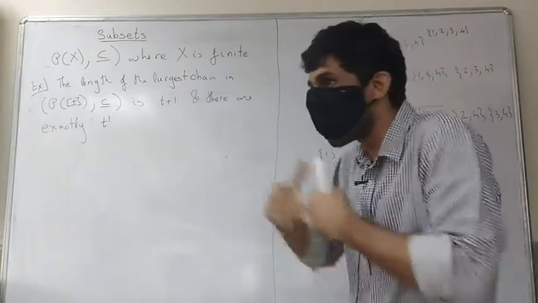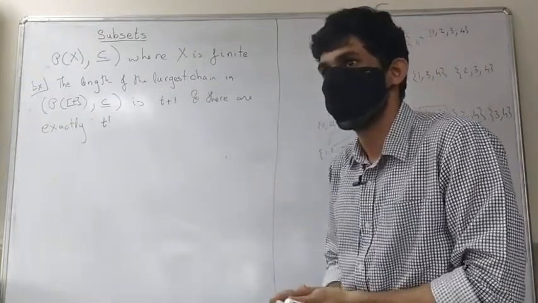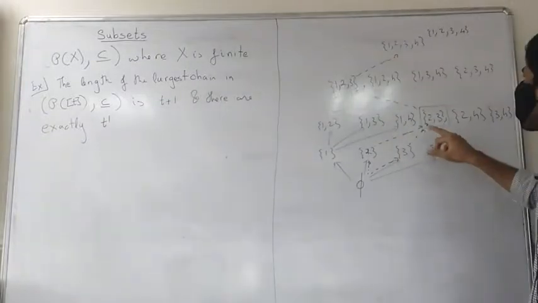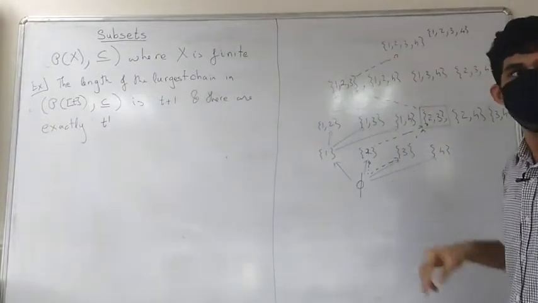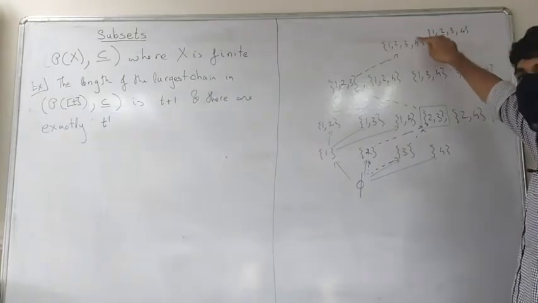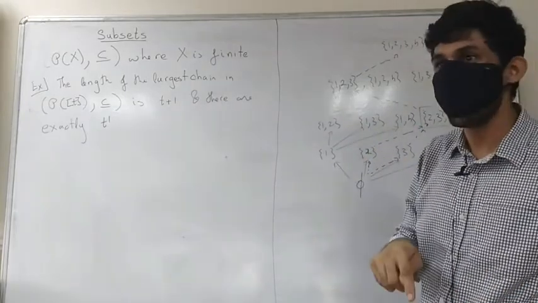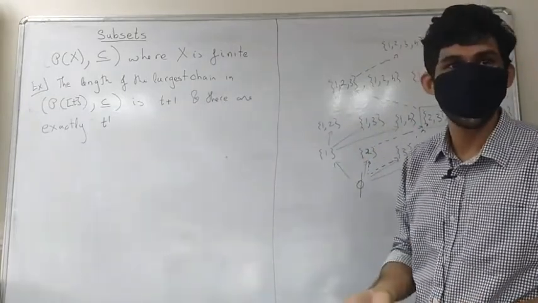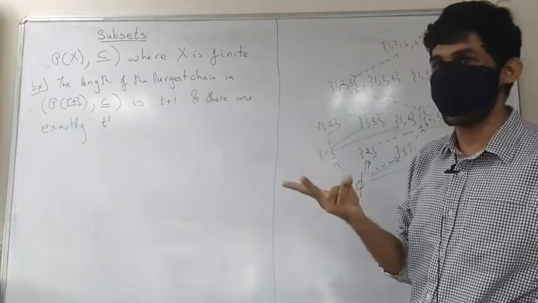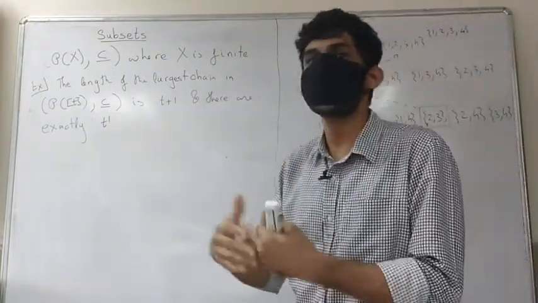So what else is left to put inside? 1 and 4, right? So to reach up there, I now need to insert 1 and 4. And how many ways can you do that? Another 2 ways, right? Because that's the complement.